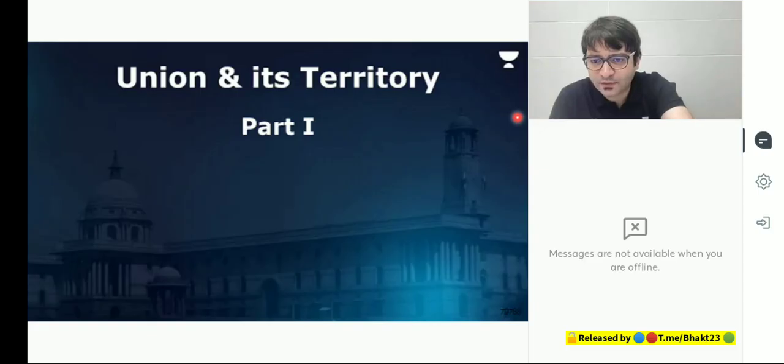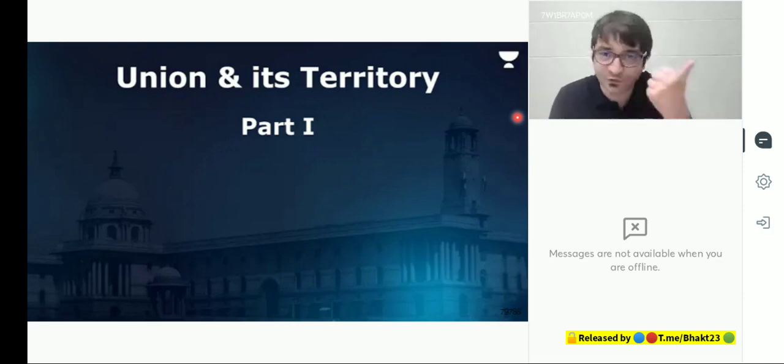If preamble is not enforceable, then why did Puttaswamy go to Supreme Court? Puttaswamy did not approach the Supreme Court on the grounds that preamble is violated. Puttaswamy approached the court saying privacy is violated, which he thinks is a fundamental right. So he went to the Supreme Court for the enforcement of a fundamental right, not for the enforcement of preamble.